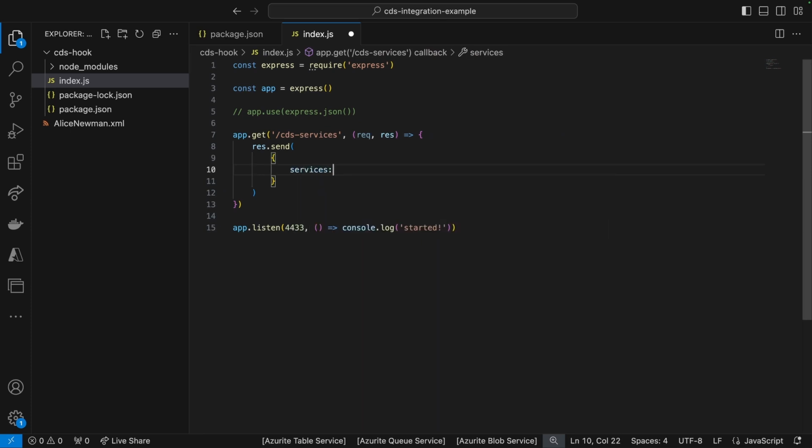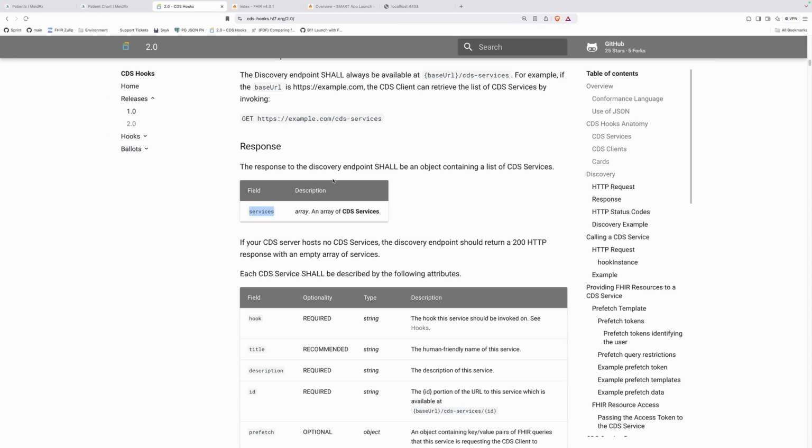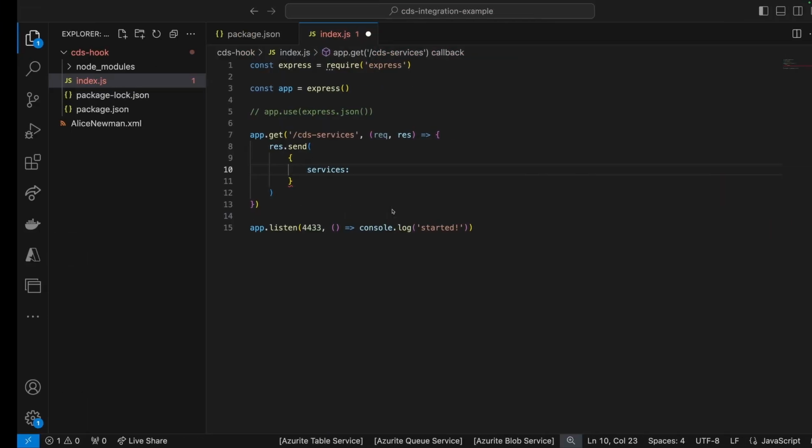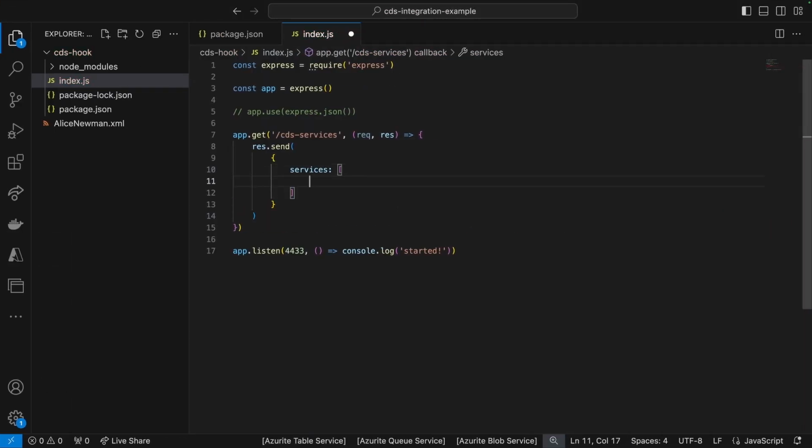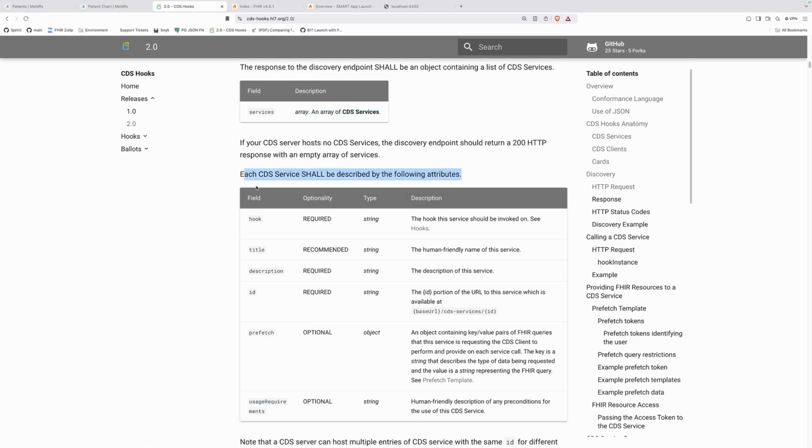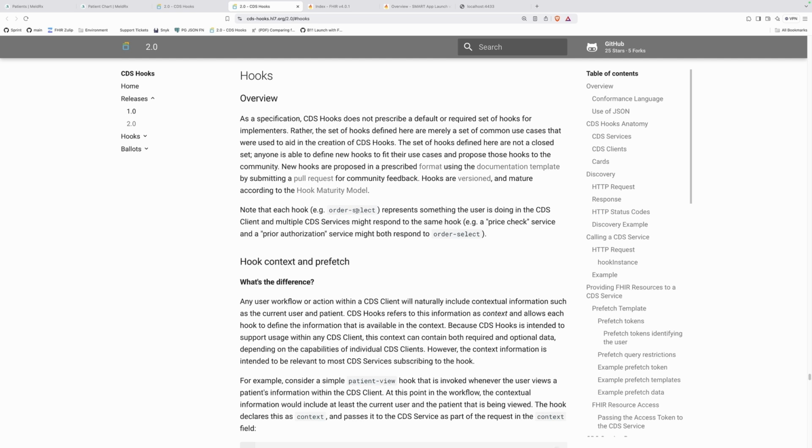It's going to contain services, and services is an array of CDS services, okay? So we give it an array, and here's the description for a CDS service, and here are some of the things that are required and optional. So the hooks that I already showed you, if I open this in a new tab,